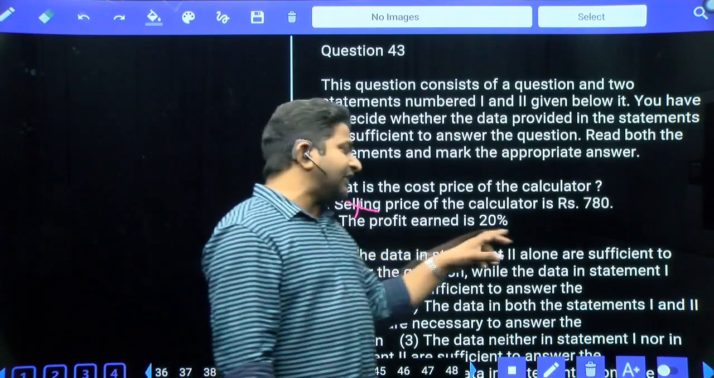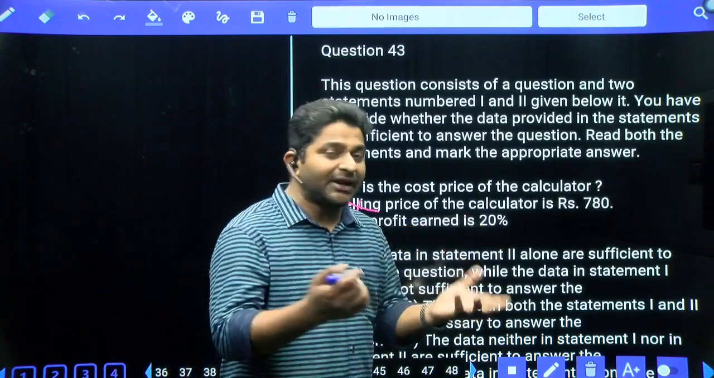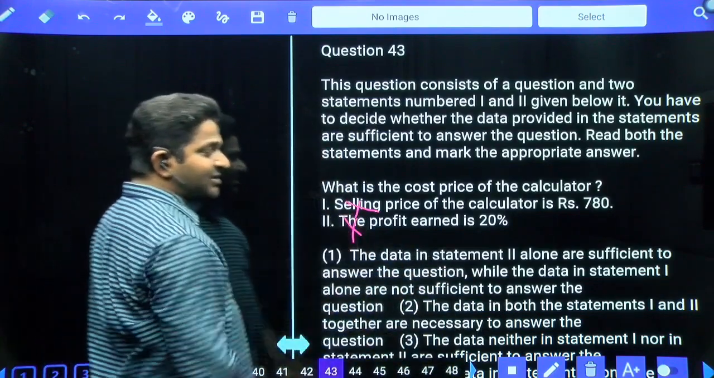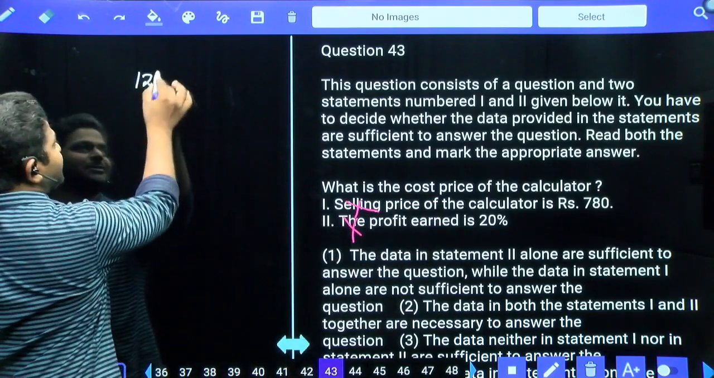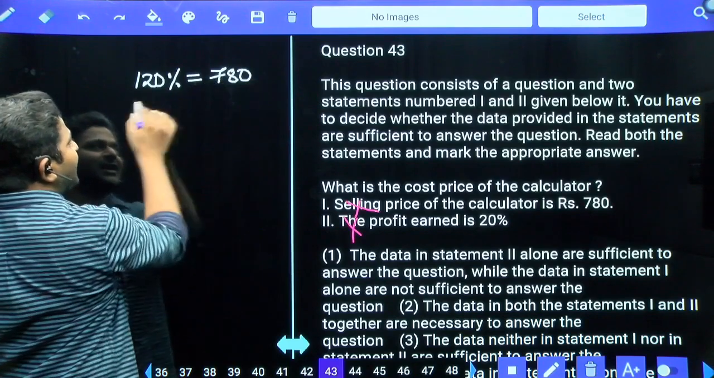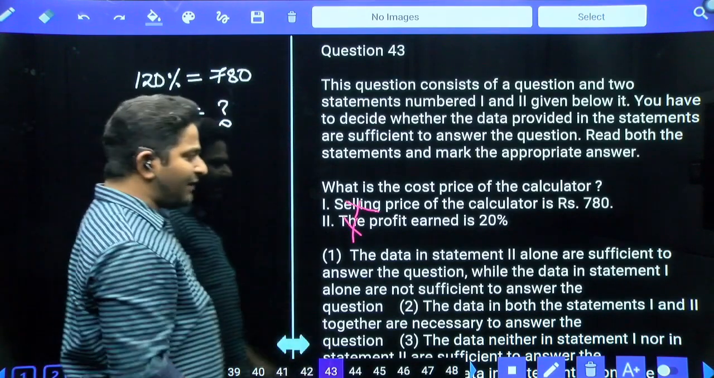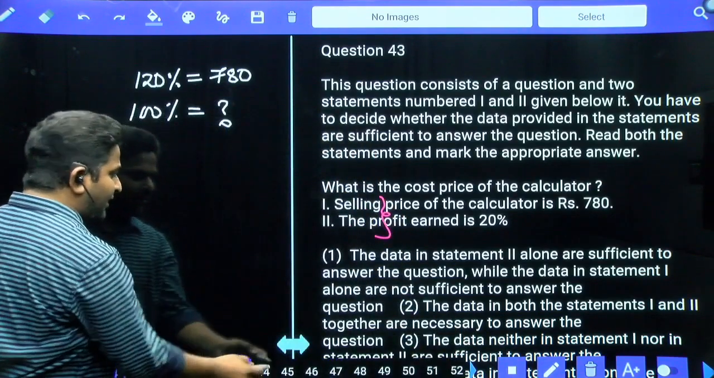The profit earned is 20%. So profit percentage is 20%, but that is equal to how much? So that is not there. The second statement is also not sufficient. If you use both statements, selling price in terms of percentage is 120%. That is equal to 780. 100% is equal to how much? Definitely we can calculate the answer by using both statements. So both together will give you the answer.